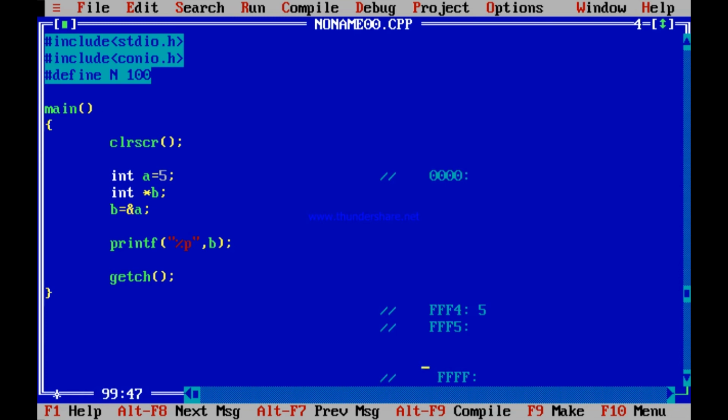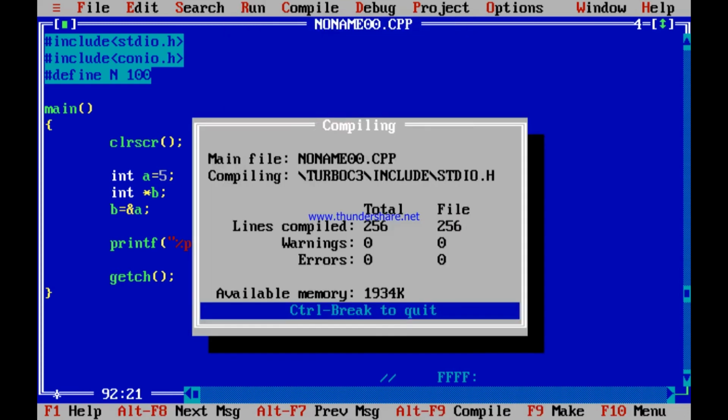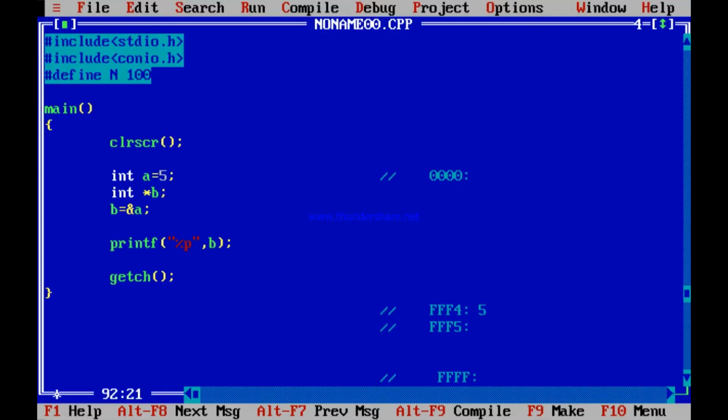So these are addresses. So when I am printing %p B, because B was written address of A, B should be printing that same address which was printed when we printed ampersand A. So that FFF4 should be printed. Alt R, enter. See, it is again printing FFF4. Why? Because I am printing B. So FFF4 has been printed. So I think you understand what I am trying to say.